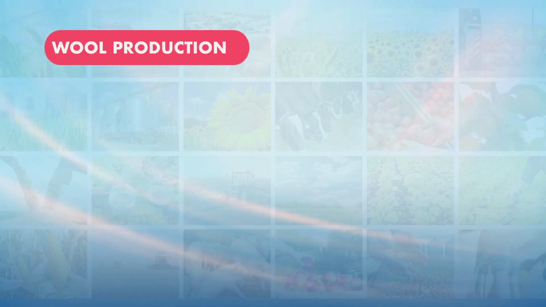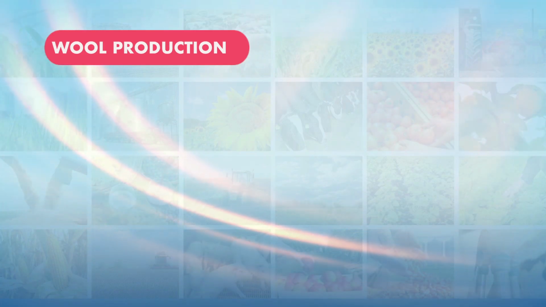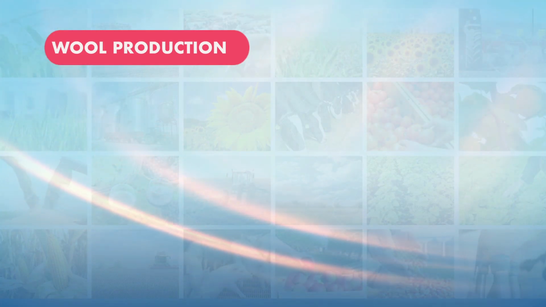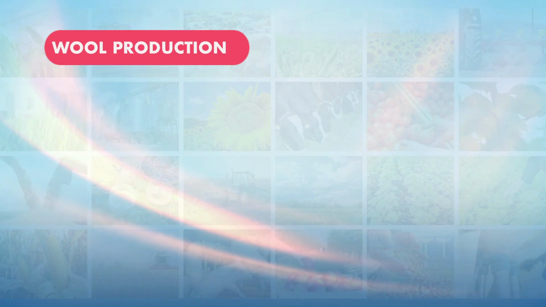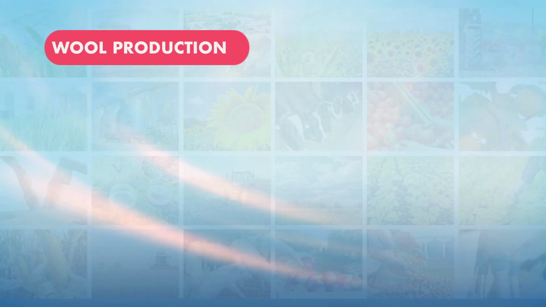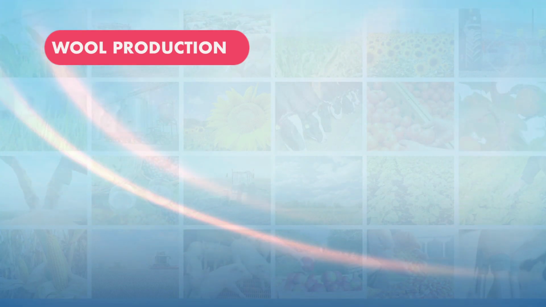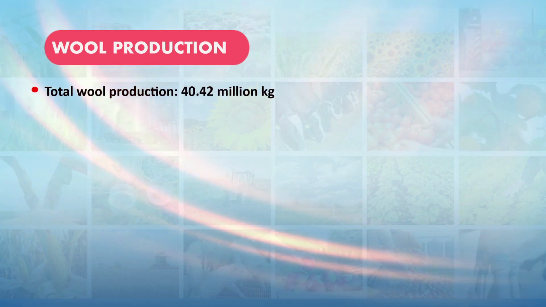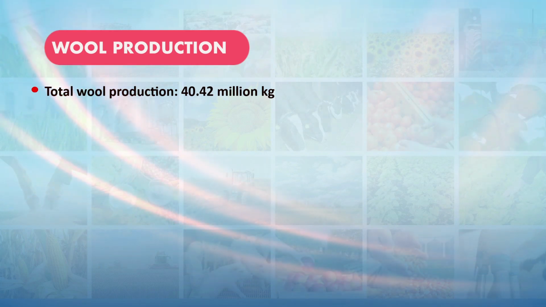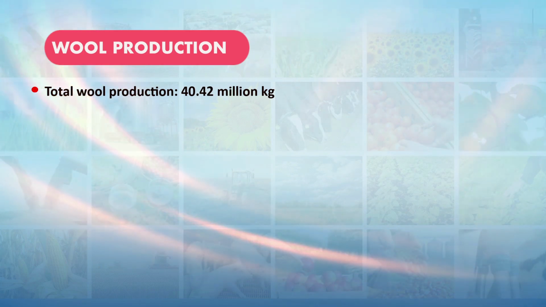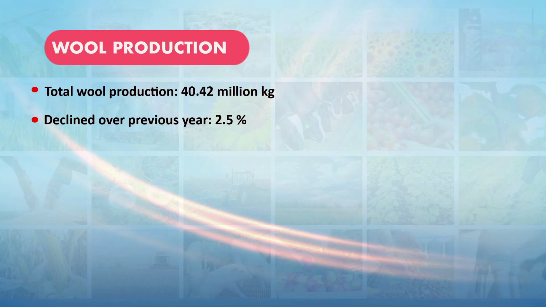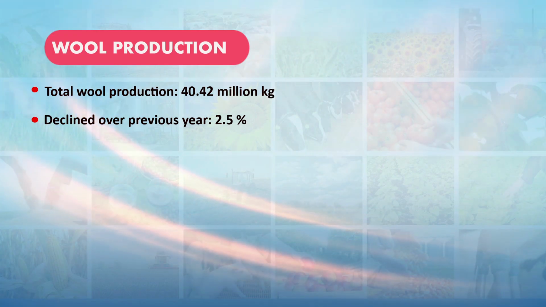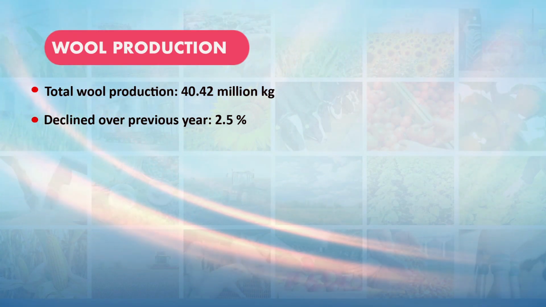And wool production is another important component of the livestock sector, contributing a lot to employment in rural areas, hilly areas and tribal areas. The total wool production in the country is 40.42 million kgs, and there is a decline of 2.5% in the production of wool from the previous year.